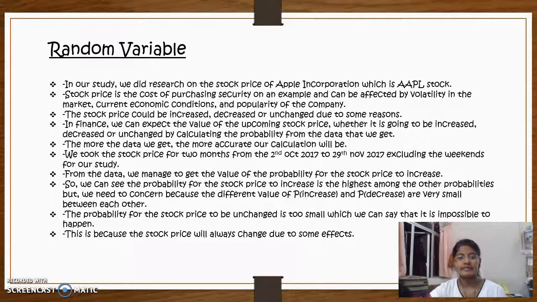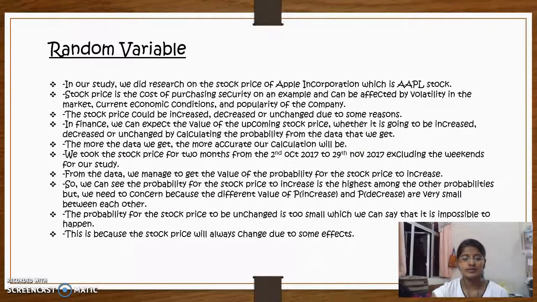We did research on the stock price of Apple in order to study the random variable in our project. So the stock price will increase, decrease, or remain unchanged due to some reasons. In finance, we can explain the value of the upcoming stock price, whether it is going to increase, decrease, or remain unchanged, by calculating the probability from the data that we get. The more data we get, the more accurate the calculation will be.